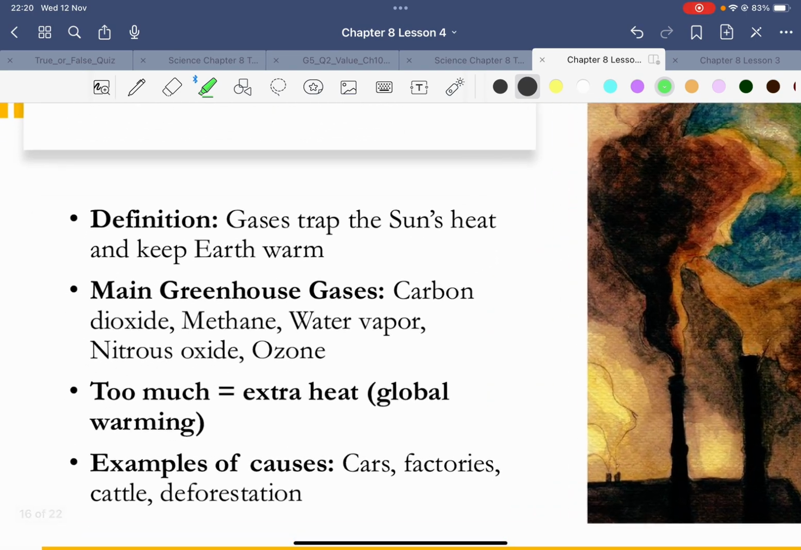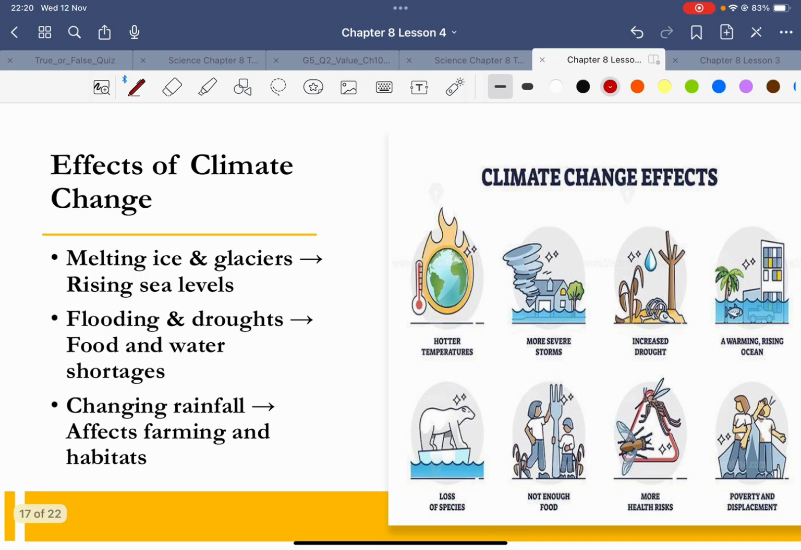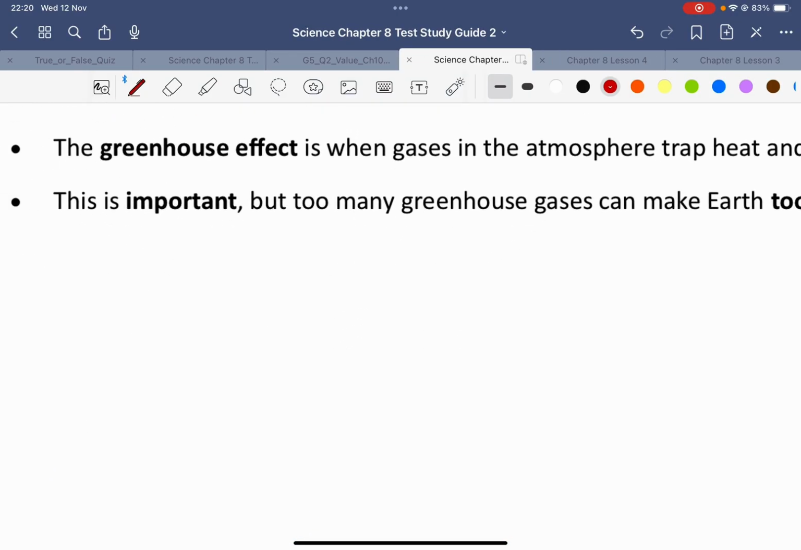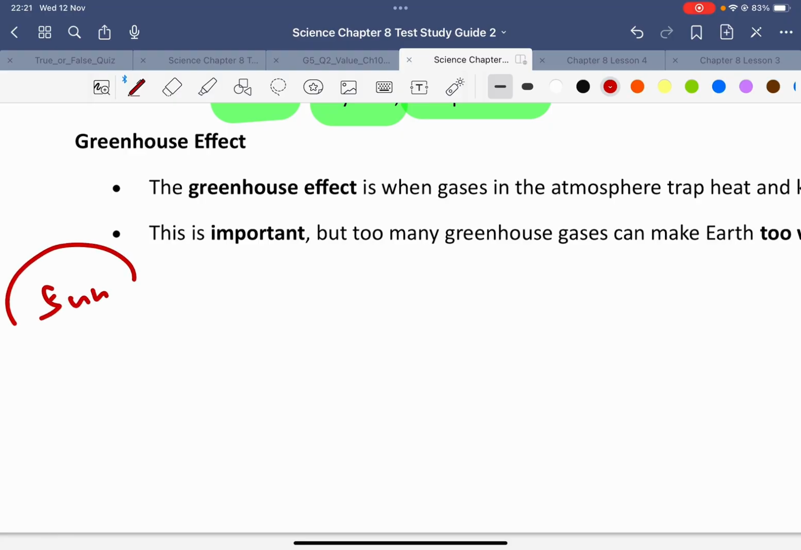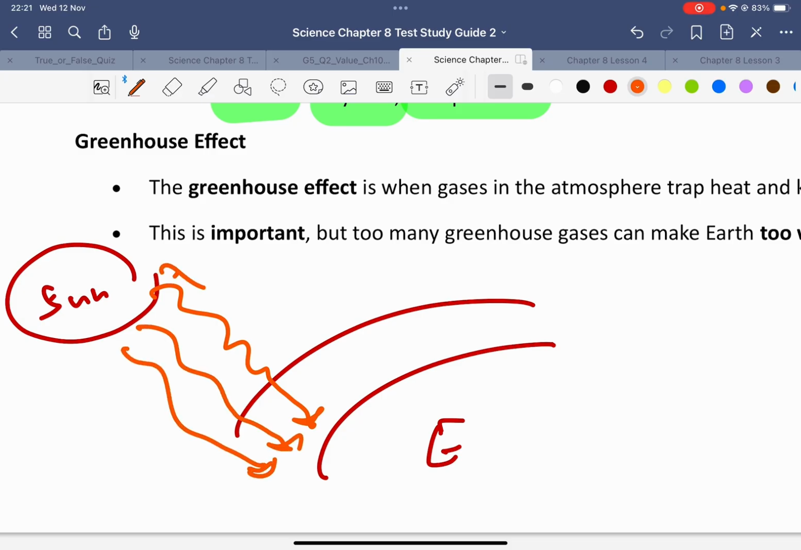Then you have greenhouse effect. Greenhouse effect means that the gas traps the sun heat and does not allow it to go out. If I draw it out, you will see. Let me draw it out here. So you have the sun here, and you have the earth here, and then you have the atmosphere of the earth. You know that energy from the sun falls onto the earth's surface. And all the heat energy that's falling, it will be reflected or bounce out of the earth.